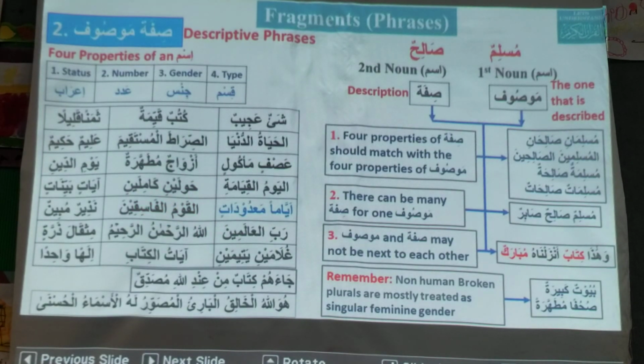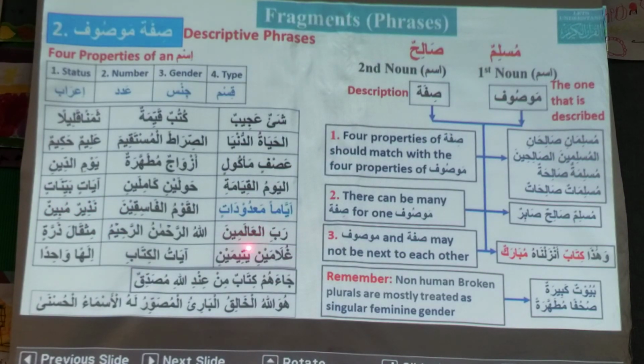Al-qawm is ism jama. But aqwam is a broken plural. But qawm is also an ism jama, a collective noun, like an-nas, people. Qawm is not one person. Qawm means many people. Nazirun mubinun is sifa mawsoof, clear warner.